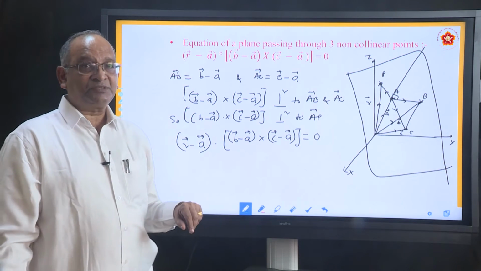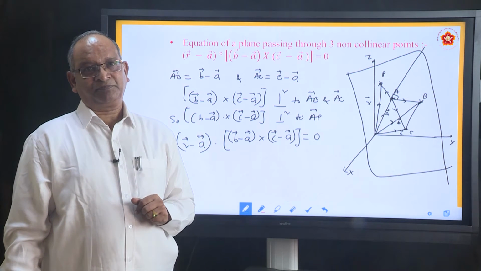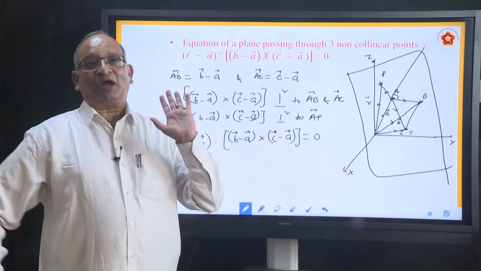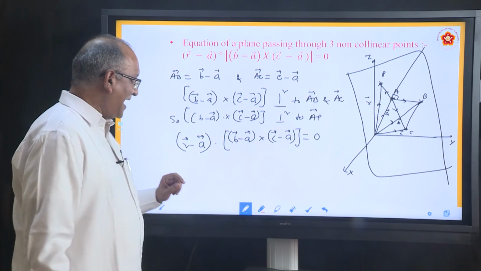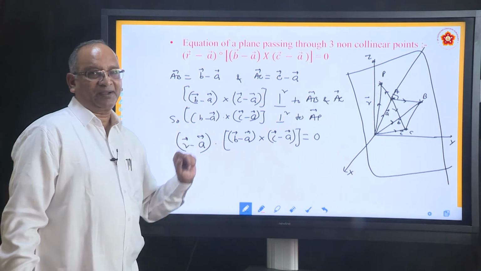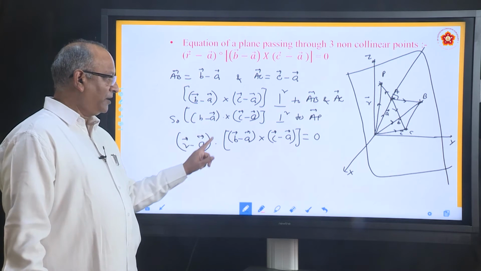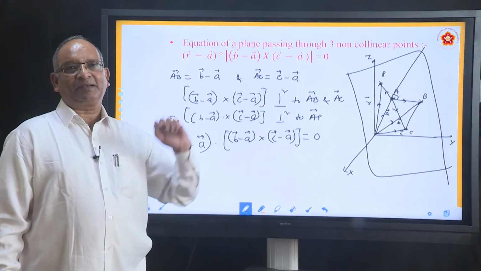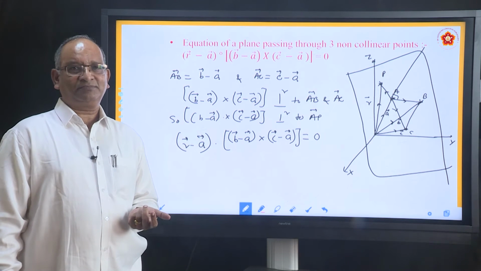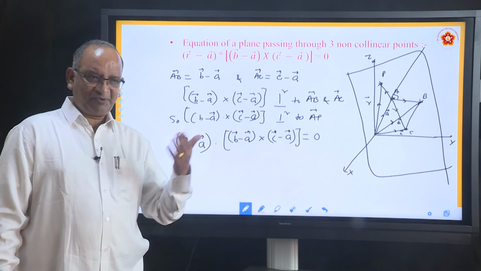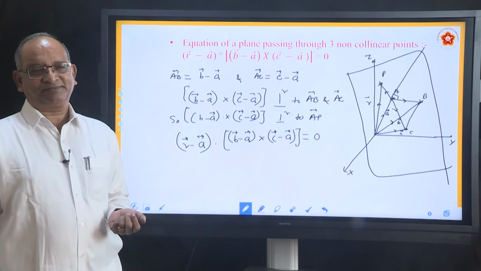Now the question comes, how will you write it in Cartesian form? Before we go to Cartesian form, I want you to remember, this is actually called scalar triple product. What do you mean by scalar triple product? A dot B cross C is called scalar triple product. Do you remember somewhere else we have come across this? Yes, just before studying plane, we studied about shortest distance.